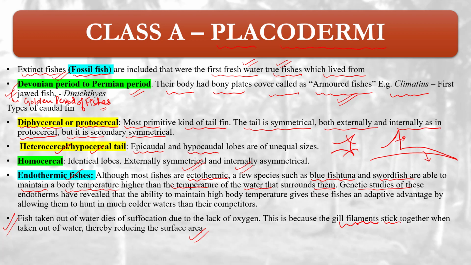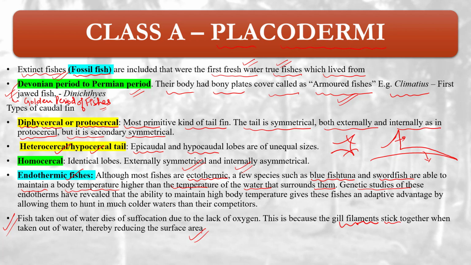So Placodermi are extinct, they are fossils, and they are considered the first freshwater fishes. They extended from the Devonian period to the Permian period. They have hard bony plates and are known as armored fishes. Climatis is the first jawed fish, known as Dinichthyes.